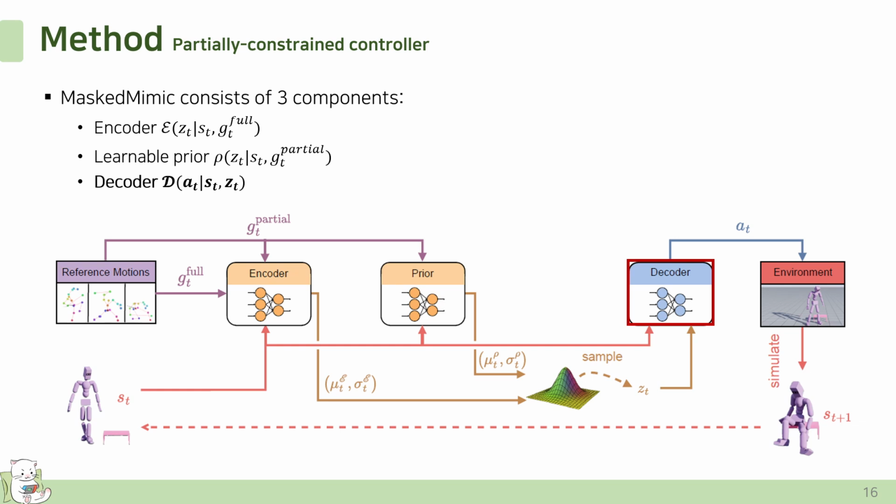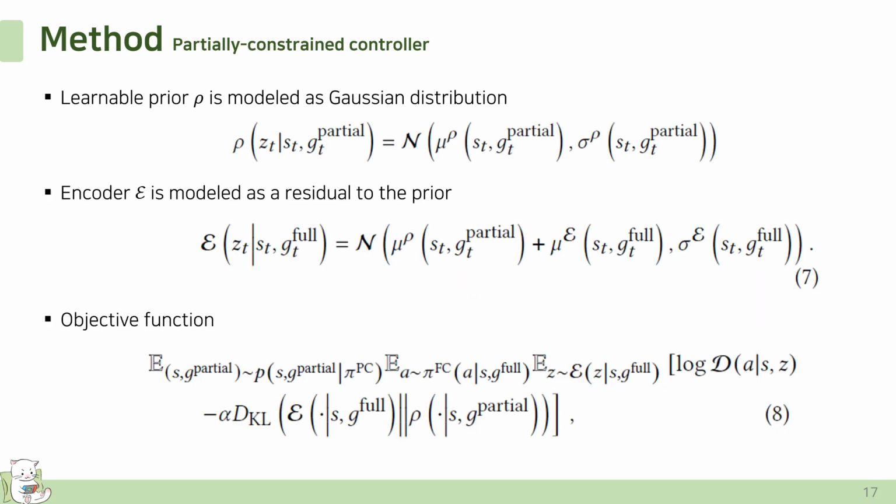And the decoder conditions on a latent sampled from the encoder's distribution and produces an action for the simulated character. The prior is modeled as a Gaussian distribution, and the encoder E is modeled as a residual to the prior. All components are trained using an objective that maximizes the log likelihood of the action predicted by π_FC and minimizes the KL divergence between the encoder and prior.